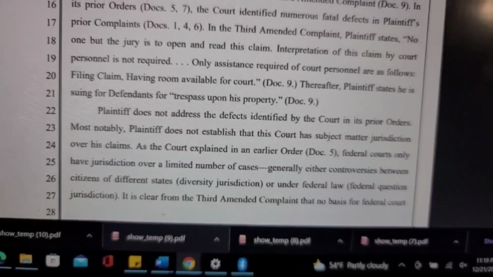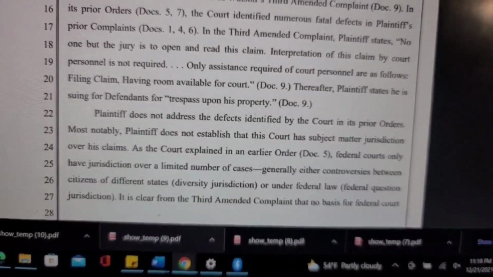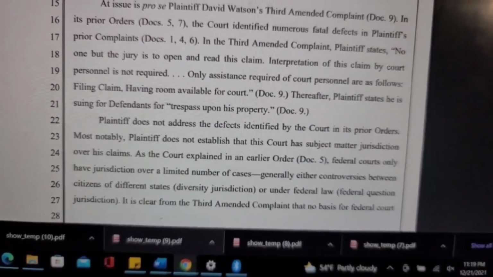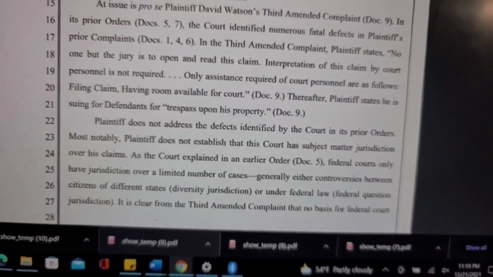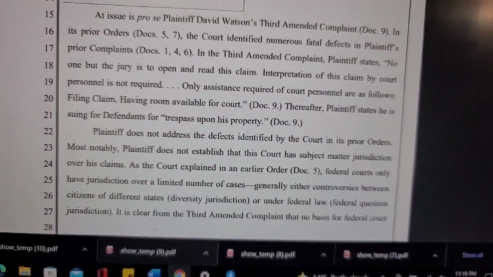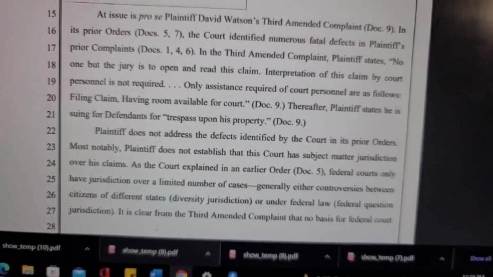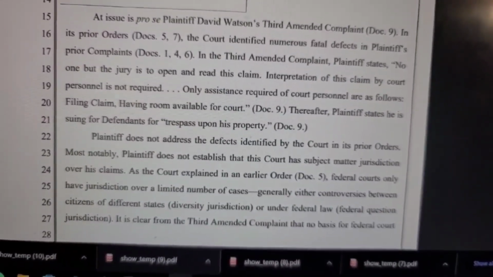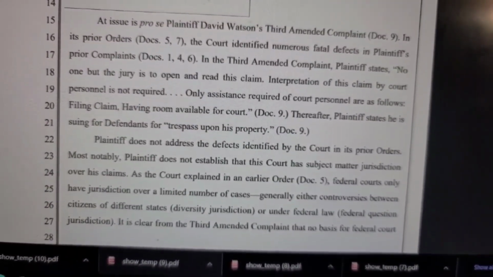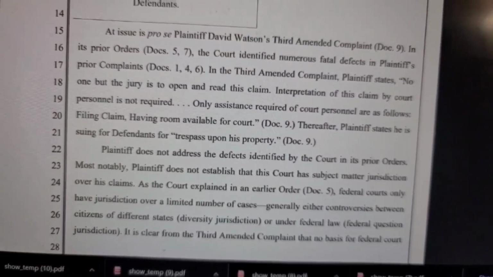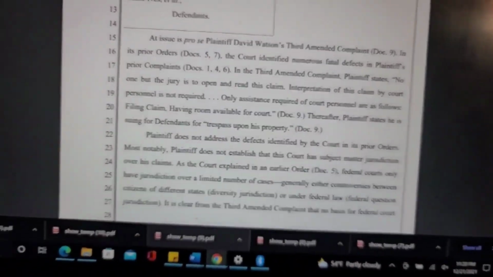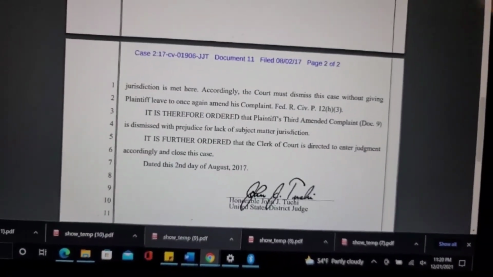Plaintiff does not address the defects identified by the court in its prior orders. Most notably, plaintiff does not establish that this court has subject matter jurisdiction over his claims. As the court explained earlier in document 5, federal courts only have jurisdiction over... All right, so I think this is about when they're going to just dismiss it completely.